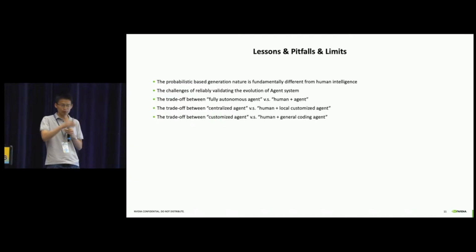There are also some interesting trade-offs we should consider. For example, how to balance between the fully autonomous agent and human plus agent. On the one hand, we want to automate everything as much as possible. On the other hand, we found it's not rare that combining human plus agent can be much more efficient in terms of token efficiency and iteration speed. The second thing is that for production, we usually want to centralize our logic so it can be used in different places. But we found it interesting that, because the agent can write code so fast, human plus a local custom agent can sometimes work more efficiently than the centralized agent. So we should be aware there isn't a single silver bullet.